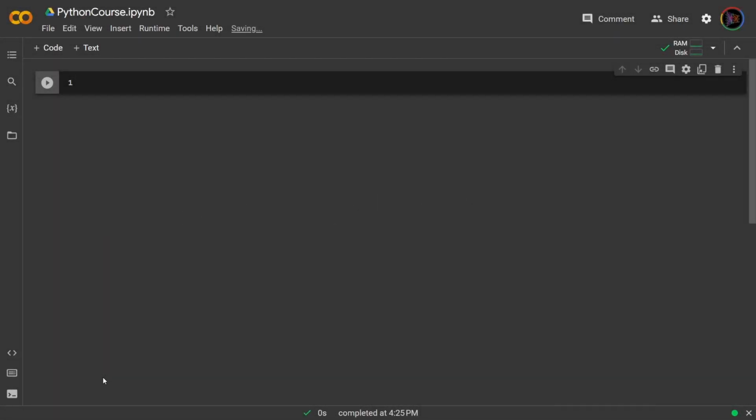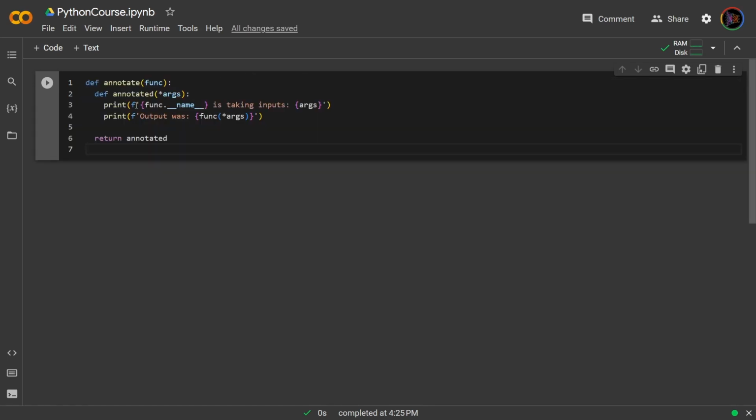We can even simplify wrapper functions or decorators. For example, in our previous video on decorators, we had the annotate decorator. So I will copy and bring that here. Now what this decorator did is it took a function and annotated it at its input and then also annotated it at its output.